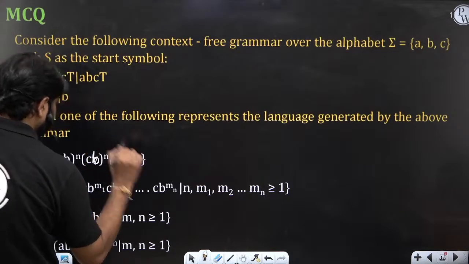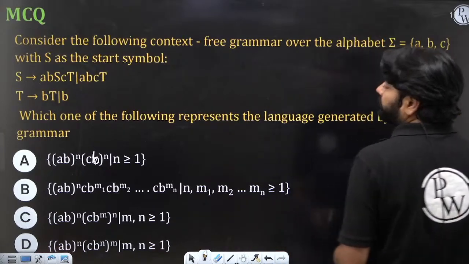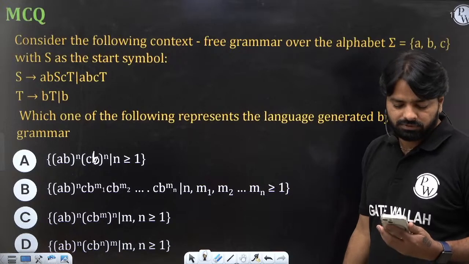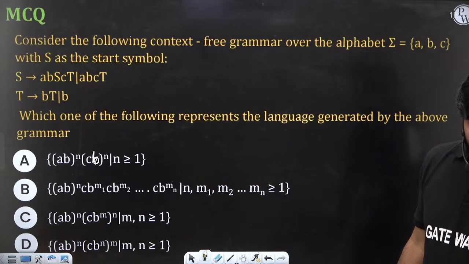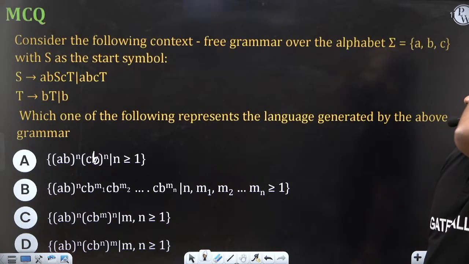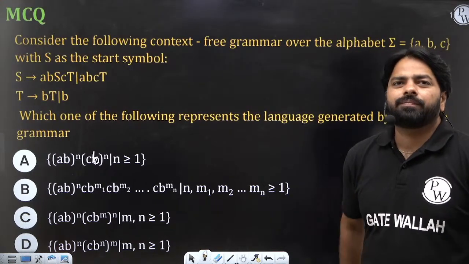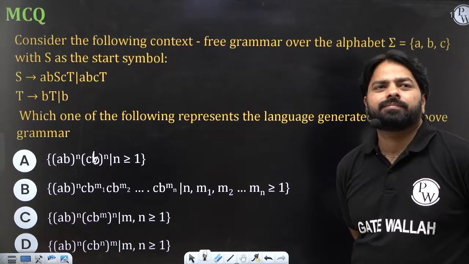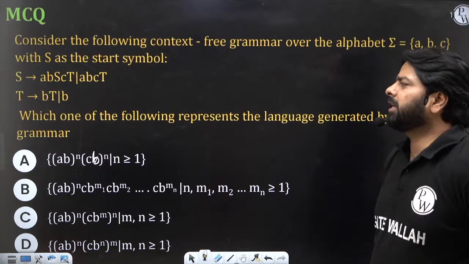Okay, which is the right option for this GATE question? After this, we'll be seeing some assignment questions, so try to answer yourself.